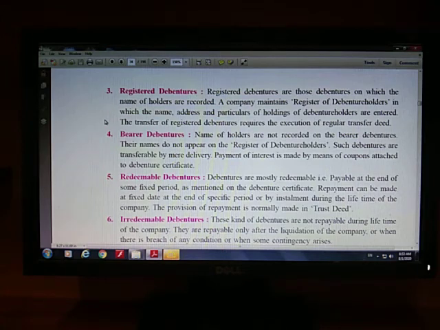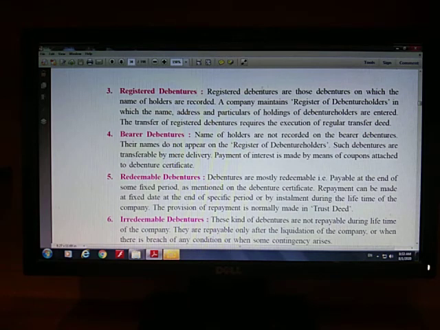You will study it in lesson number 3. There are two documents. The first document is the share certificate and the second is the share warrant. A share certificate is that document which holds the name of the shareholder on it, and a share warrant is bearer, right?